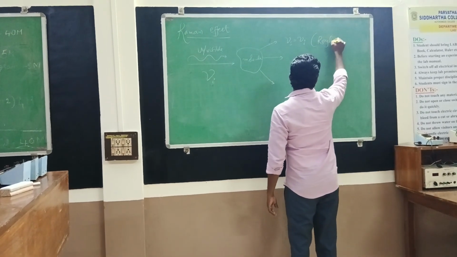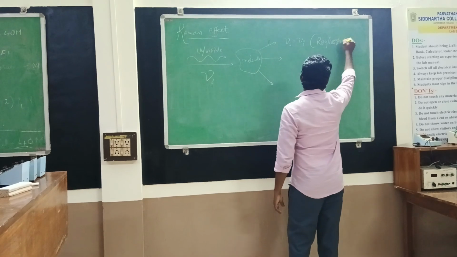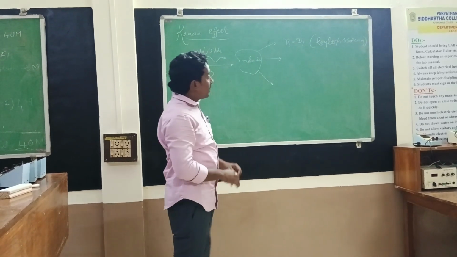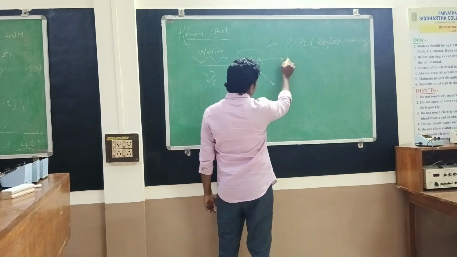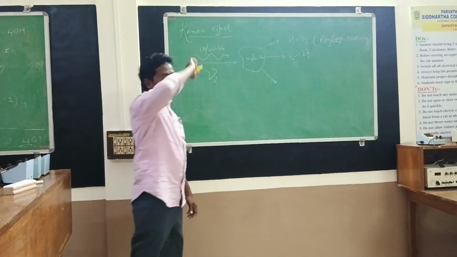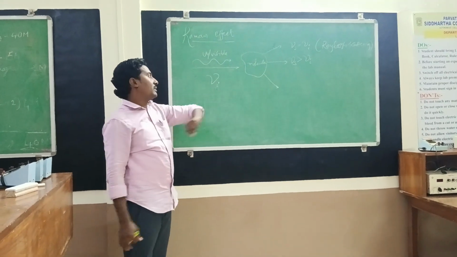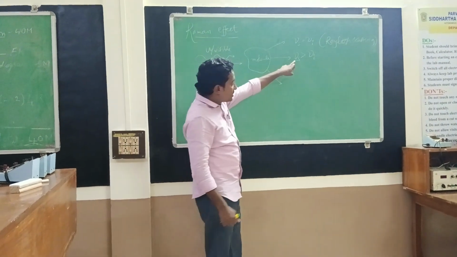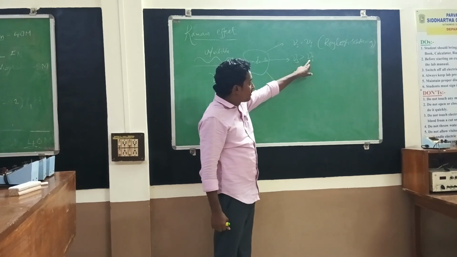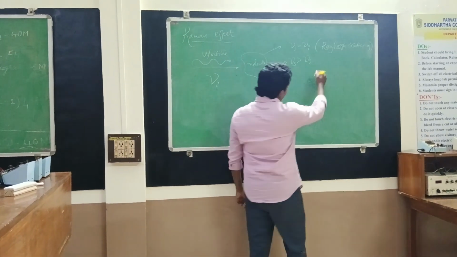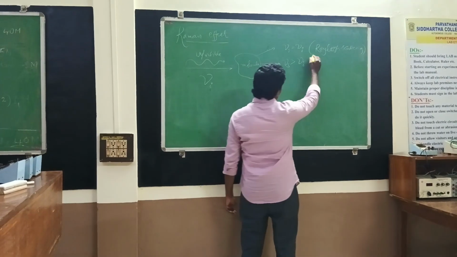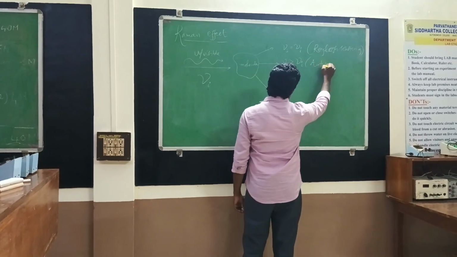The second, it is observed that the frequency of the scattered light, nu s, is greater than the incident frequency. This is also observed in this event. The frequency of the scattered light is greater than the frequency of the incident light. So when the Raman spectrum is produced, it consists of anti-Stokes lines.